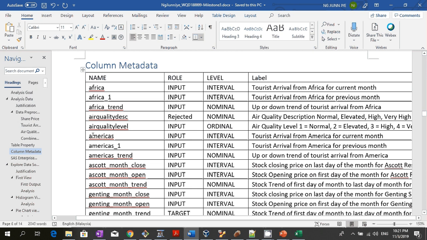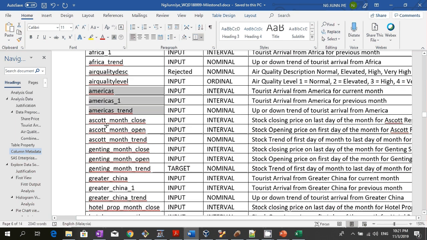Okay, and next we have the Americas tourist arrival. This is for the current month, this is for the previous month, and this is to get a trend. Then for every one of the 5 different stocks that we have, we are going to get 3 different data: the closing price of the month, the opening price of the month, and the trend.